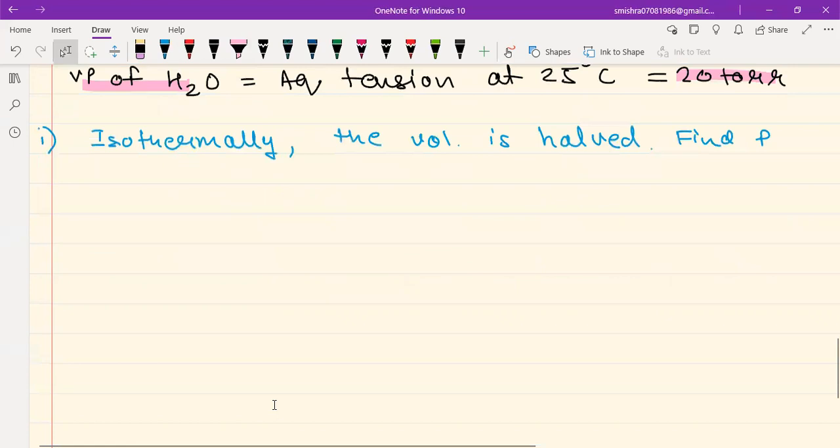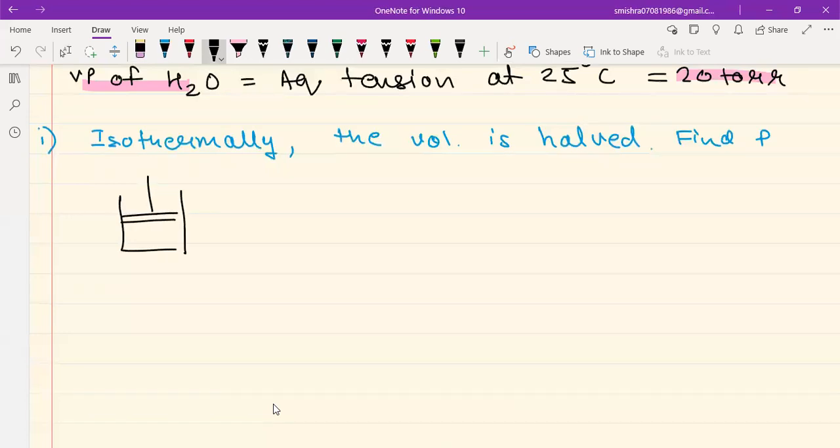Now, the most common answer which I get to this problem from students is that the volume is halved. We have all heard of Boyle's law, pressure is inversely proportional to volume. So the volume is halved, so the pressure will be doubled.